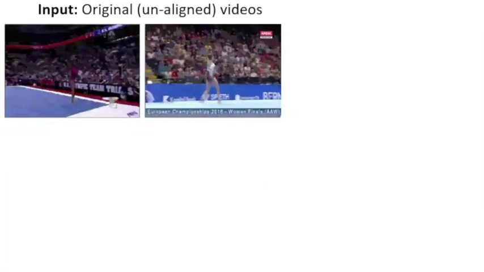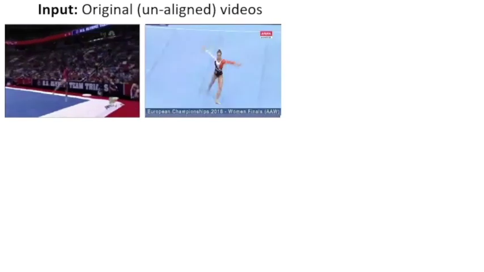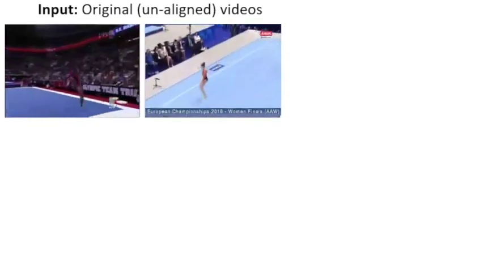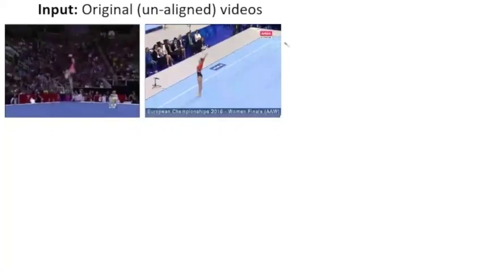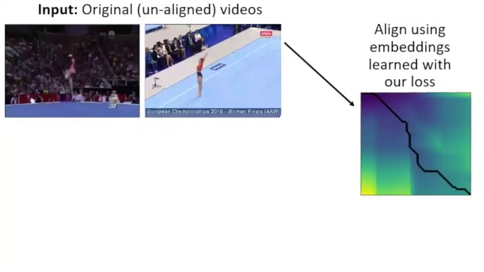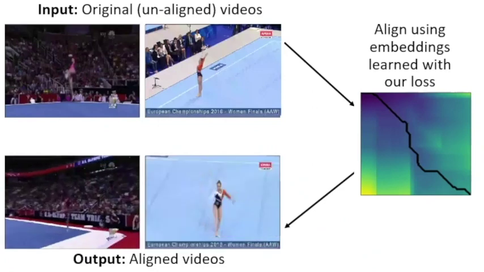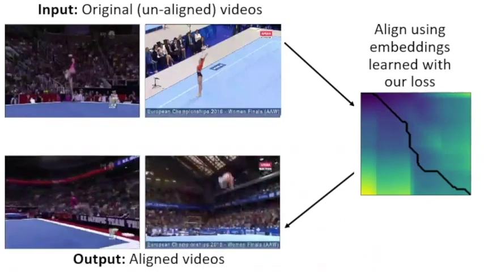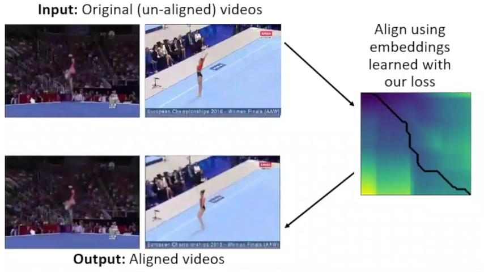Finally, in this last example, we show that our learned embeddings and the resulting alignment path can also handle repetitions within an action. In this case, the two gymnasts perform a different number of saltos and at various speeds. Through our learned embedding, the alignment path now forces the gymnast on the right to pause such that both gymnasts hit the floor around the same time while performing this floor exercise.